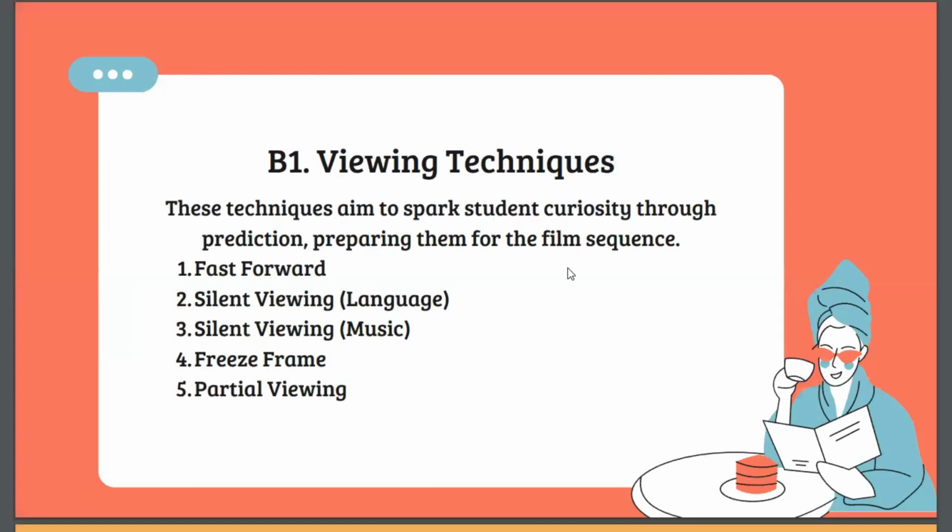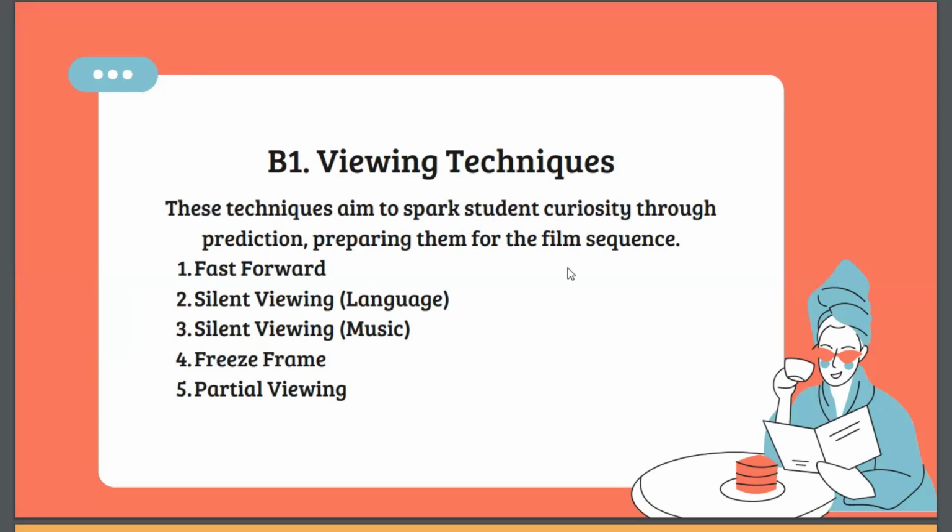And the viewing techniques. These techniques aim to spark student curiosity through prediction and prepare them for the film sequence. The first one is fast forward. Here, teachers briefly fast forward through the film, then ask students to guess the content and the dialogue based on the quick and silent preview.